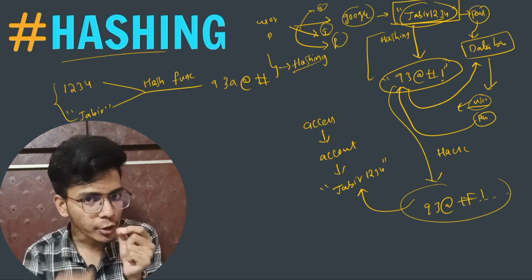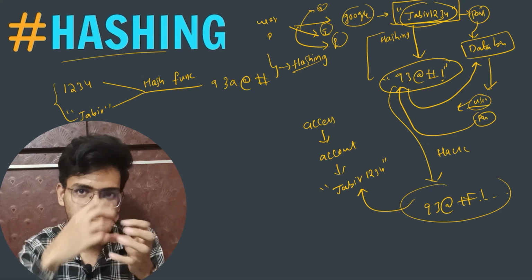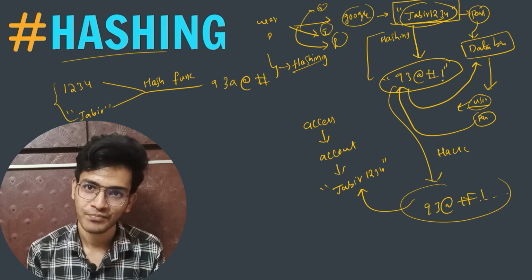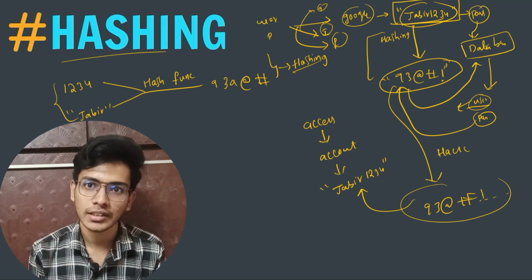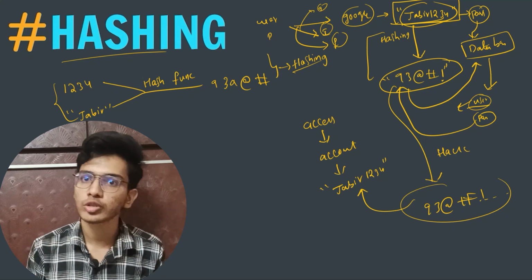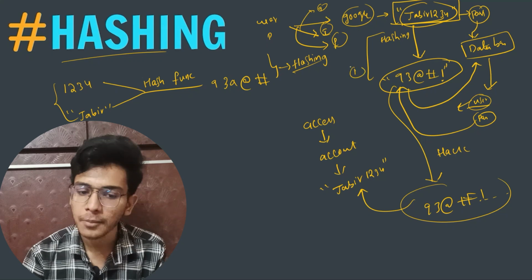So if you want to backtrack to the original password, if you want to do reverse engineering here, it is very tough. A hacker can never do that, or the probability of doing it is at least very low. So this is why we use the concept of hashing. This is one practical example of hashing: storing passwords.